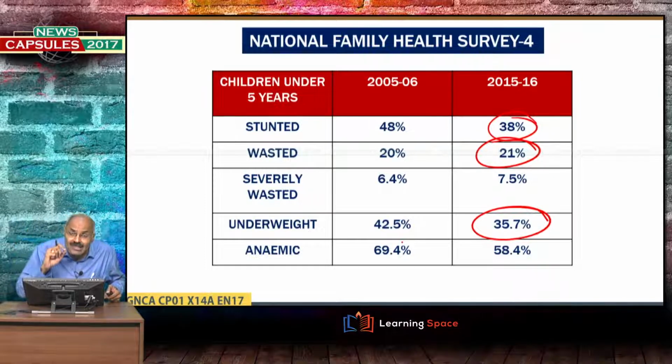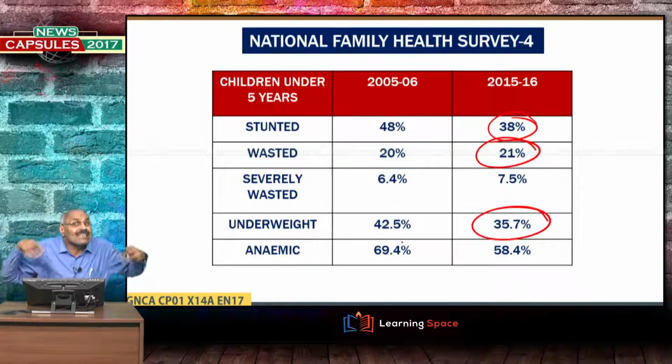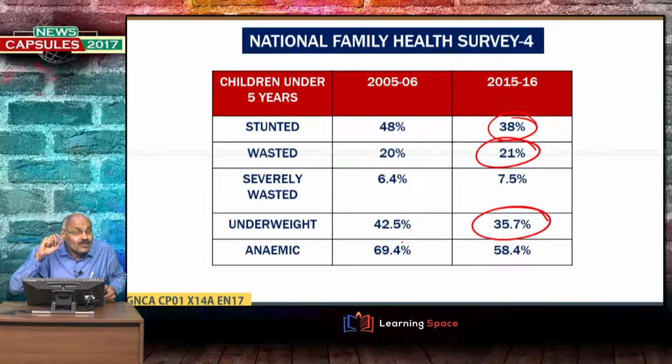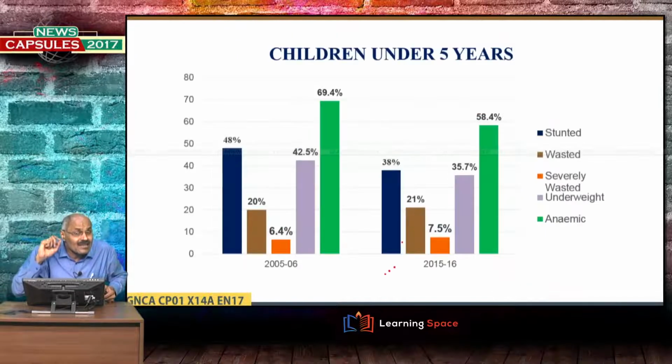Why I am showing this slide is that tuberculosis is directly linked with malnutrition. When malnutrition is there, then susceptibility for diseases will increase because the resistance will decrease. So, malnutrition is one of the main reasons for this high incidence of TB in our country.